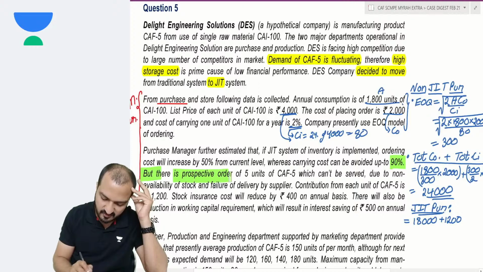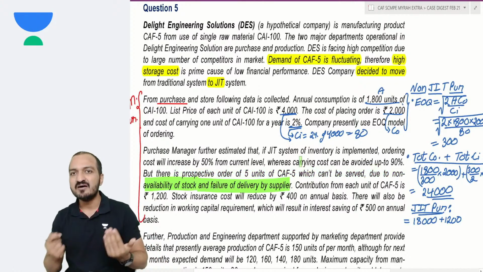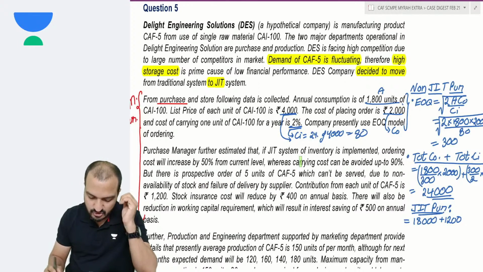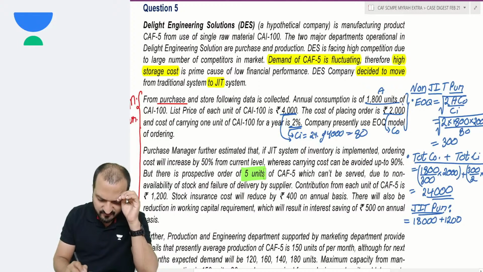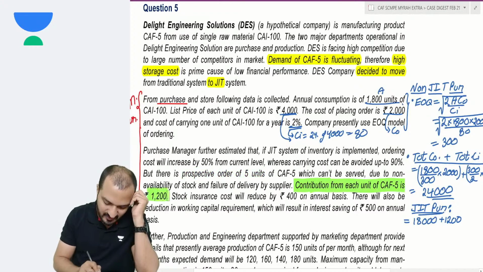But there is a prospective order of 5 units which can't be served due to non-availability of stock and failure of delivery. You know that if JIT is followed, then there might remain chances of stock out. If there is a stock out, then you will lose the sale of 5 units. And if you lose a prospective order of 5 units, you will lose contribution on those 5 units. Contribution from each unit is 1,200.